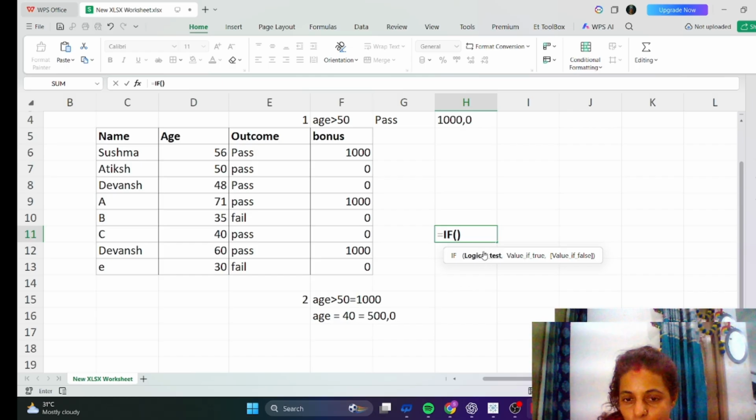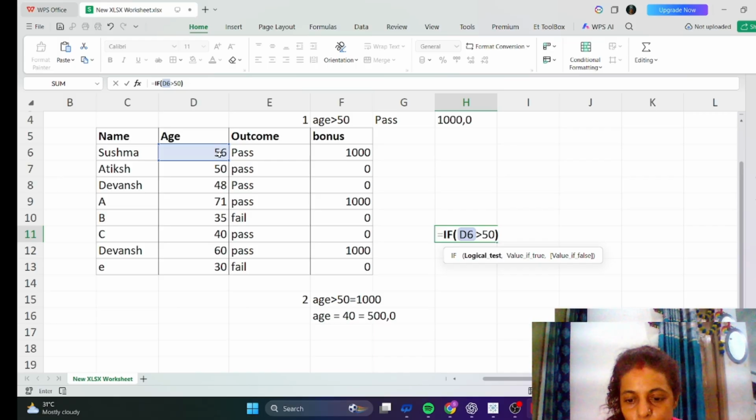It is asking for the logical test. What is the logical test? The logical test is age. What is the logic we are going to apply? Age should be greater than 50. Then we have to select age, okay, greater than 50.